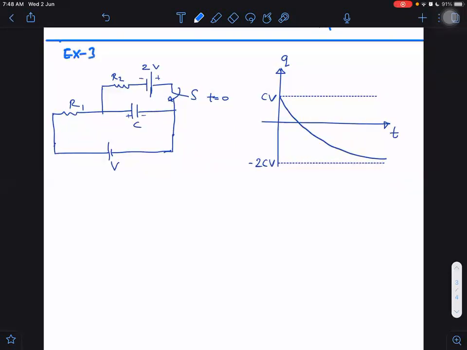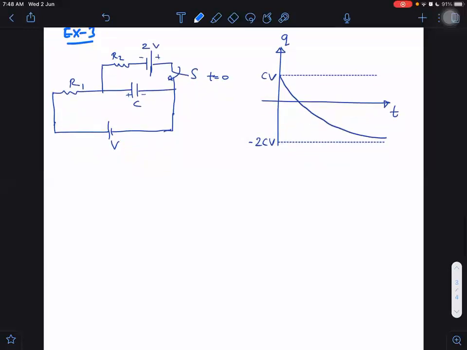In this example, polarity was reversed, but the method remains the same. This I'm leaving for you. Can you do it yourself now? What would be the initial current here? Tell me what will be the I1 value here. Let us take it as I1, and this as I again. Yes, I1 will be 3V by R2 initially.